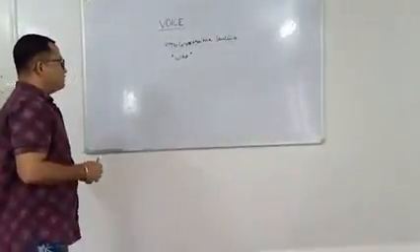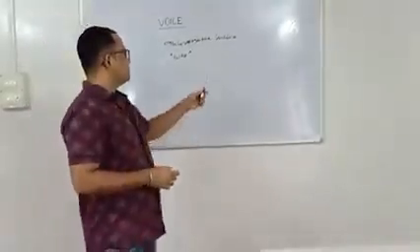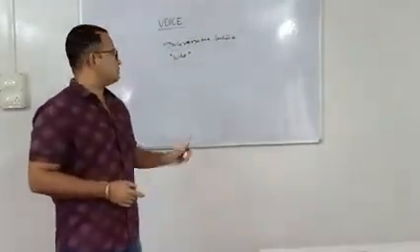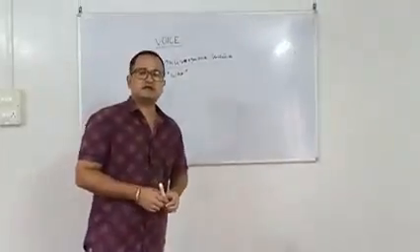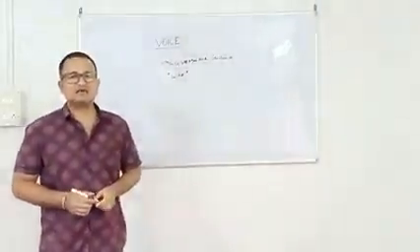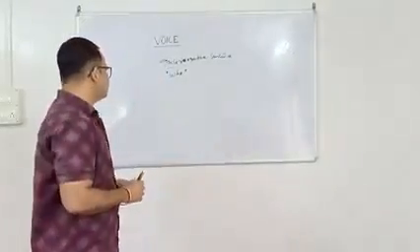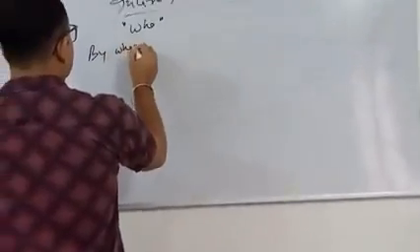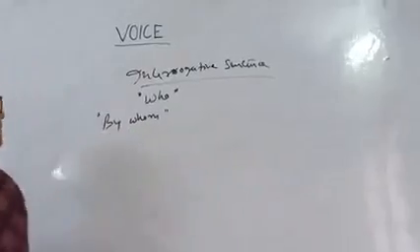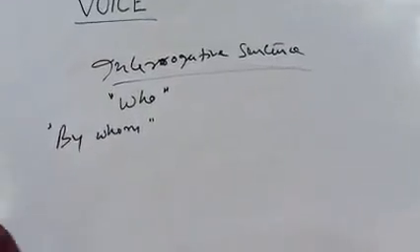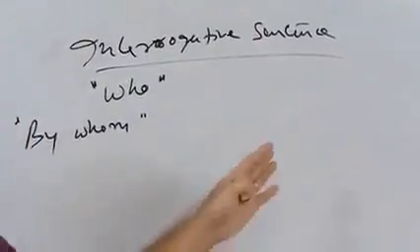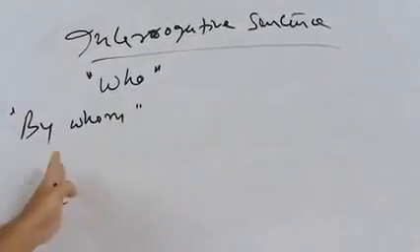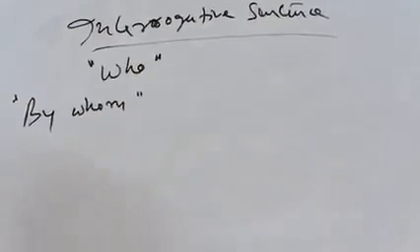First of all, before you make the object into subject, in such sentences you have to use by whom at the beginning of the sentence.